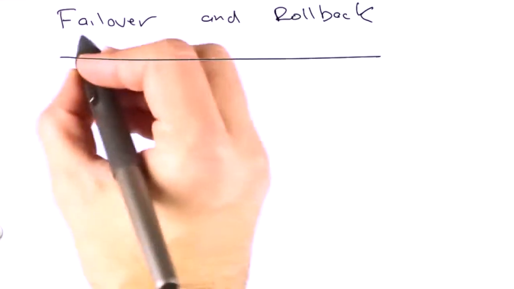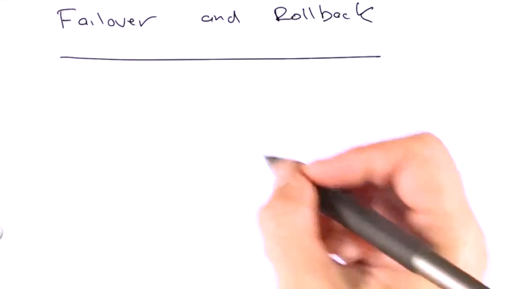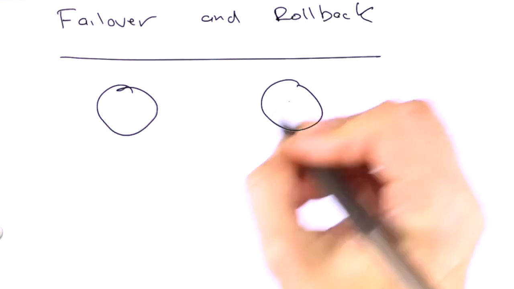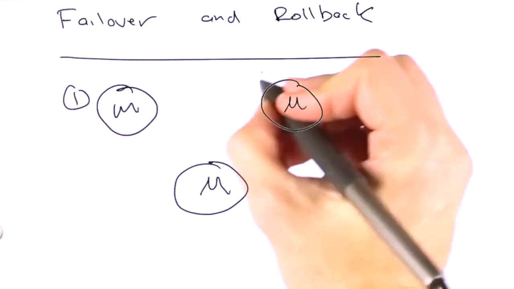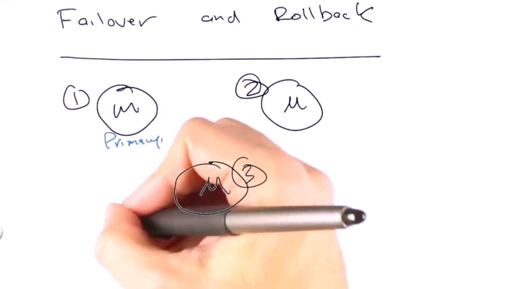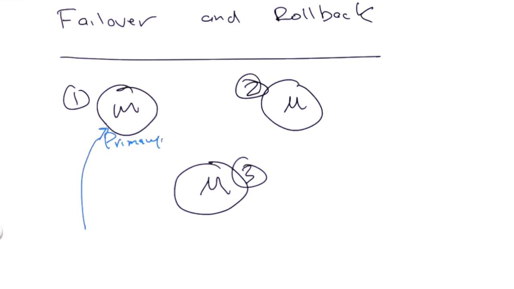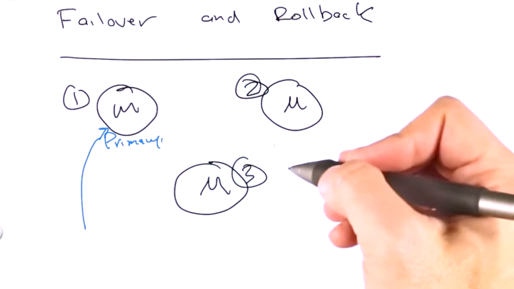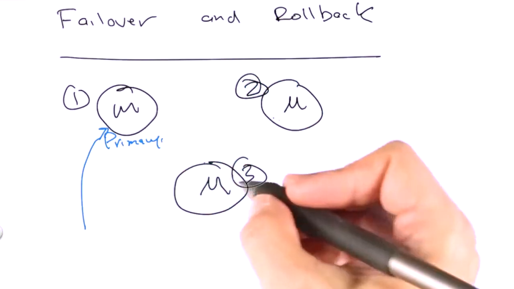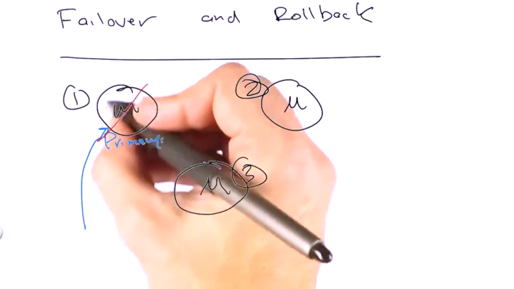I want to describe a failover situation which could result in a rollback of some data that was previously committed to MongoDB. So imagine you have 3 servers right here, 1, 2, and 3. And imagine this guy is the primary, and writes are going along to this node, and they're getting replicated out. But let's say that you are writing and these nodes are lagging behind for a few seconds, and all of a sudden this node goes down.